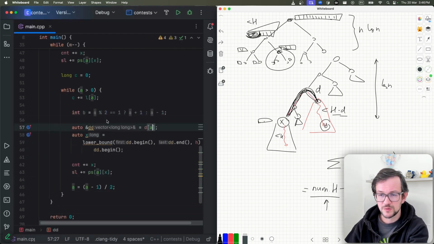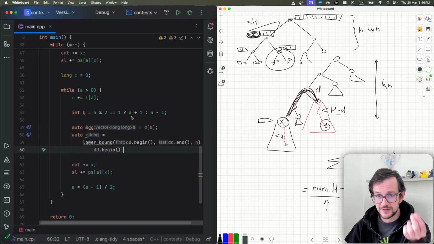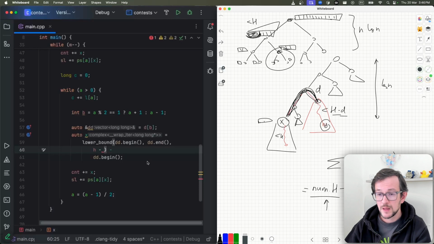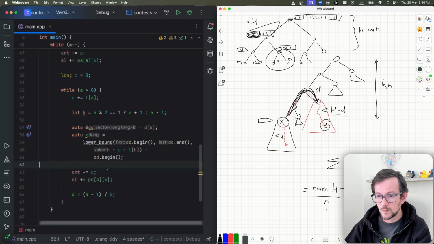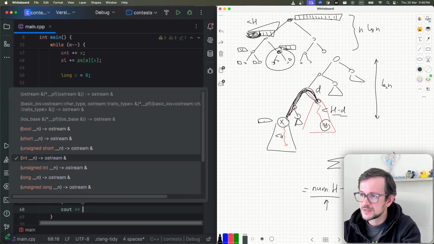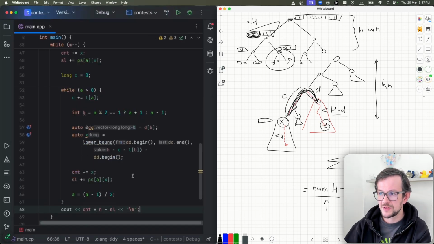So if number is odd, I am the left sum. If it's even, I'm the right sum. So this is how you calculate the brother of your element. Now in this brother subtree, you're looking for element h minus c. C is the length of this path. Minus c and minus length of this h.